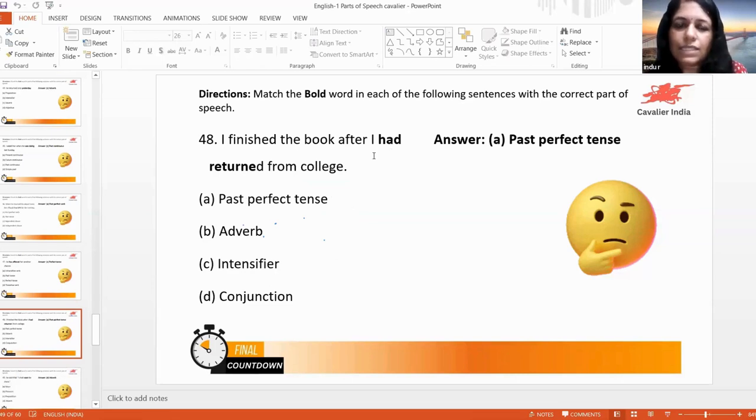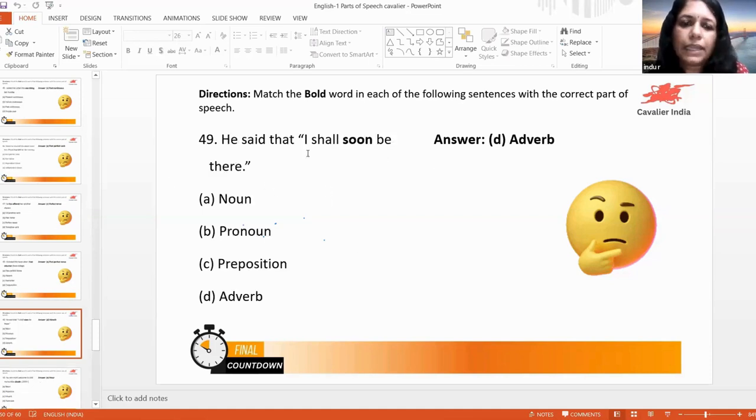See, had returned. I is the subject. Had returned is the verb. So it is past perfect tense. I is the subject. Finish is the verb there. Okay, that is the simple form of the past tense of the verb. Here, had returned is the perfect tense. Past perfect tense. All these are in the active voice. Okay.